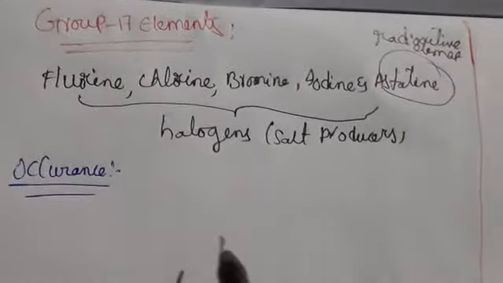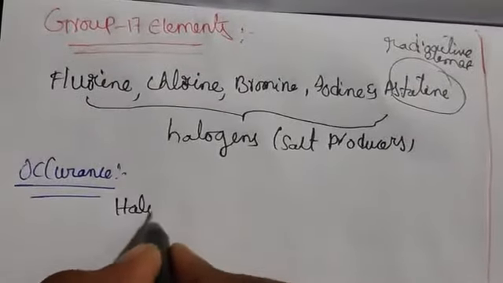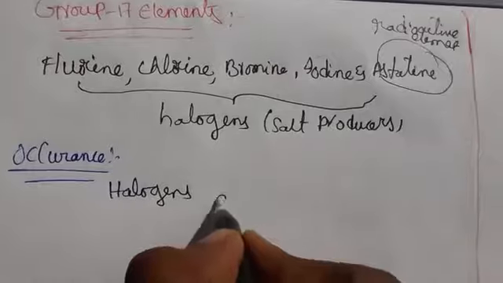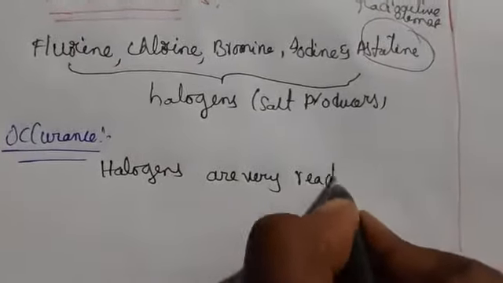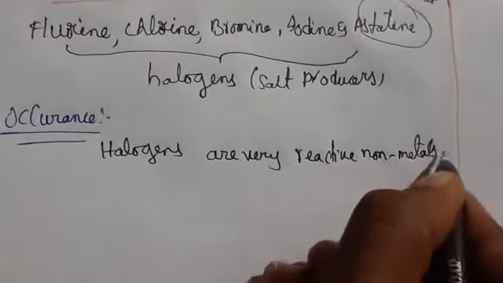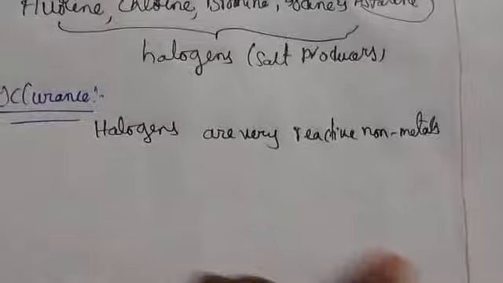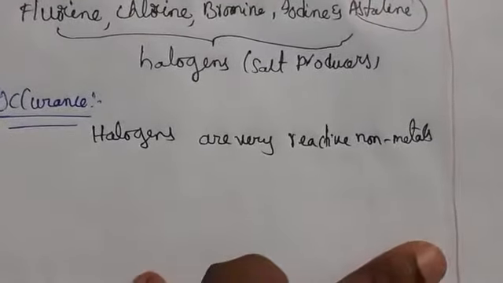As we have seen, halogens are very reactive non-metals. Why?